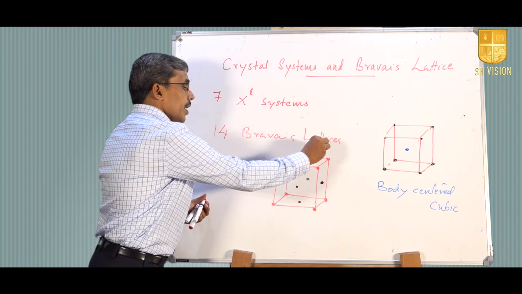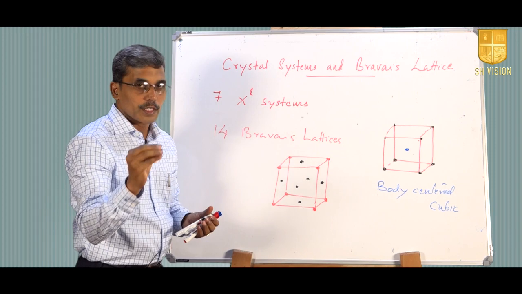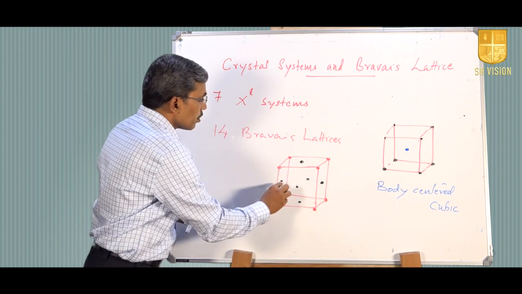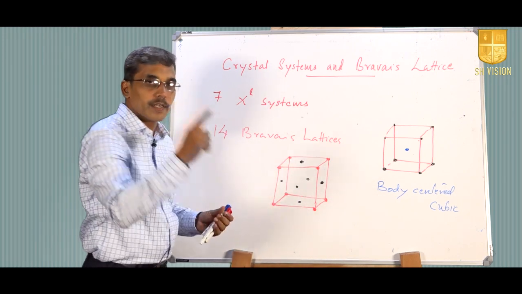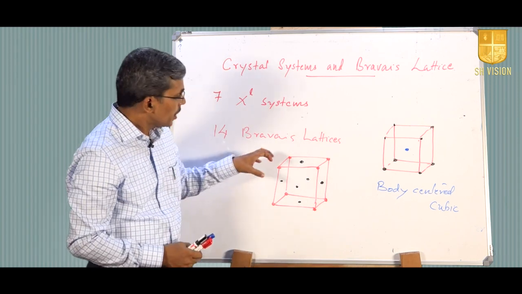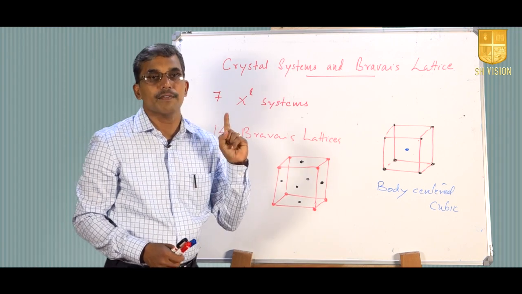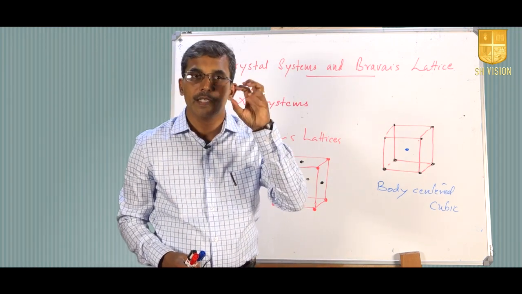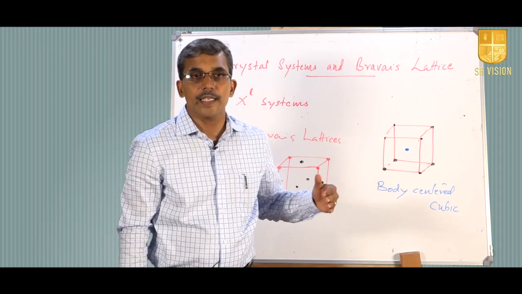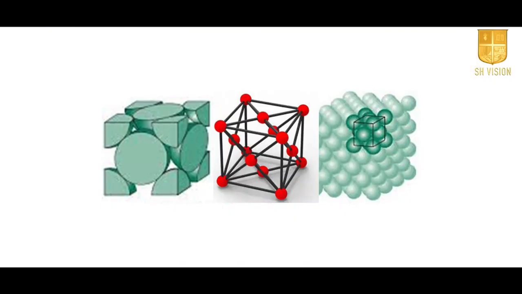So, in addition to 8 lattice points at the corners, we have got 6 more lattice points on 6 different faces at the center. If we have a collection of these imaginary points like this, then still it will have that particular basic requirement, that is identical surroundings and stackable unit cells. So, therefore, this also qualifies to be a crystal system, and this is another variant of the basic crystal system, that is a cubic crystal system, and this is called face centered cubic lattice.